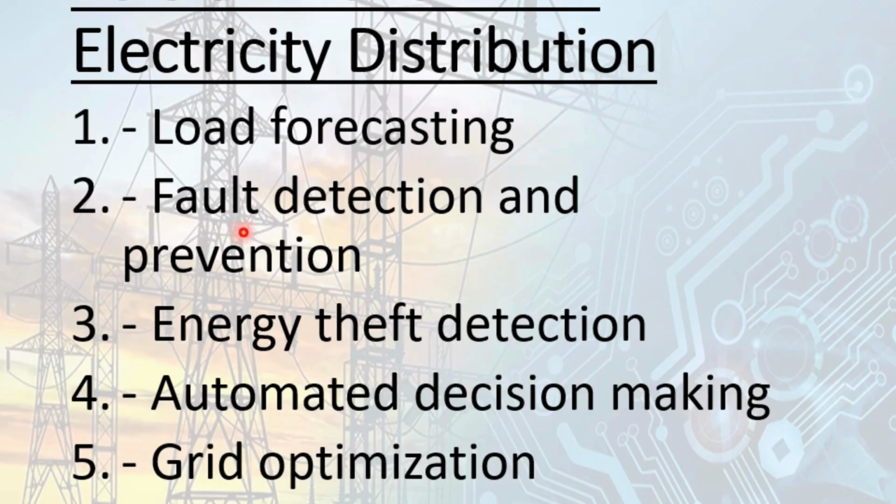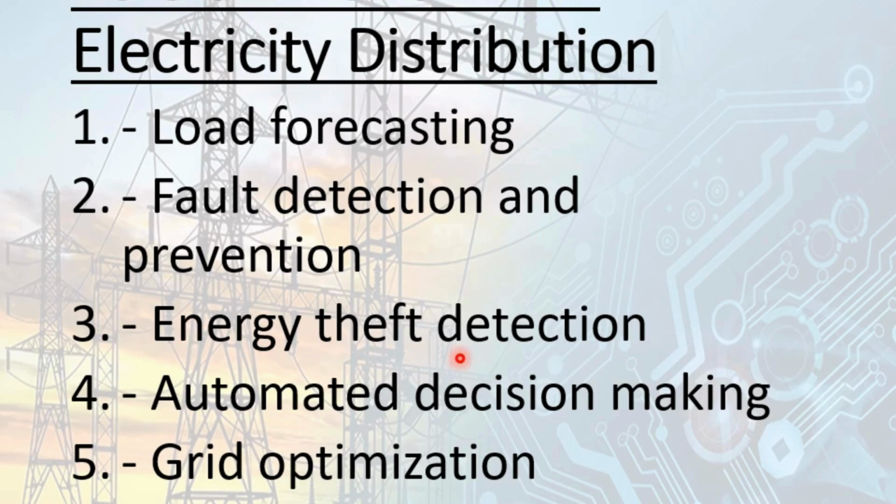Then second would be fault detection and prevention. In order to minimize the outage of electricity, we have to determine the fault and prevent it from occurring so that the outage will be minimized. So fault detection and prevention is possible due to AI and ML. Then energy theft detection. As we have seen, it has increased due to the use of AI and ML.